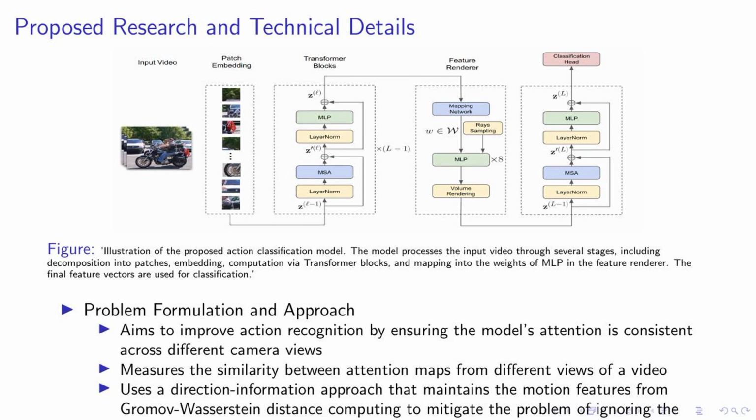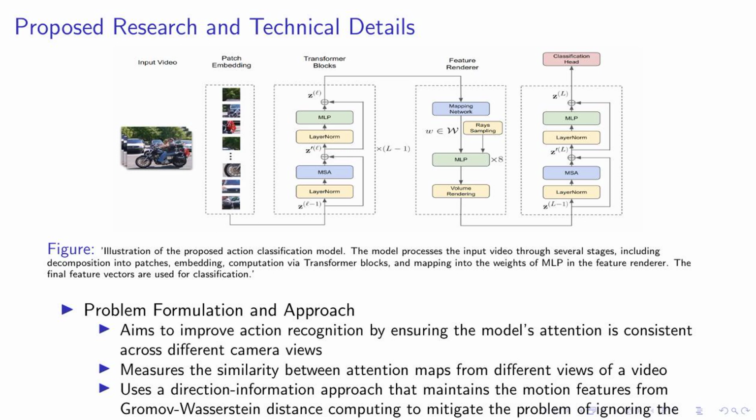In this slide, we delve into the technical details of our proposed research. As you can see in the figure, our action classification model processes the input video through several stages. These stages include decomposition into patches, embedding, computation via transformer blocks, and mapping into the weights of MLP in the feature renderer. The final feature vectors are then used for classification.